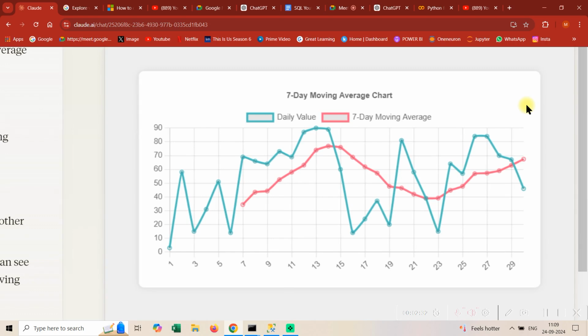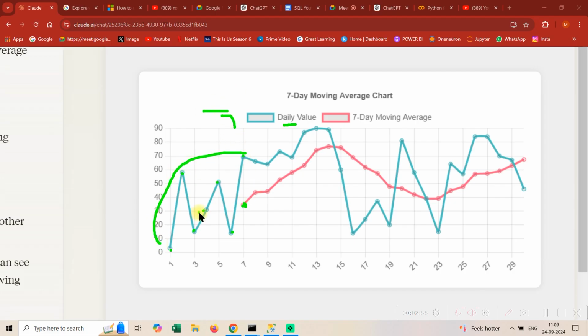Okay, now it's able to get you that stuff. So let's say you have this chart, okay? Now what is happening is this is your daily value and this is the 7-day moving average. So all these points, this point, this point, this point, these are 1, 2, 3, 4, 5, 6, and 7, this point.